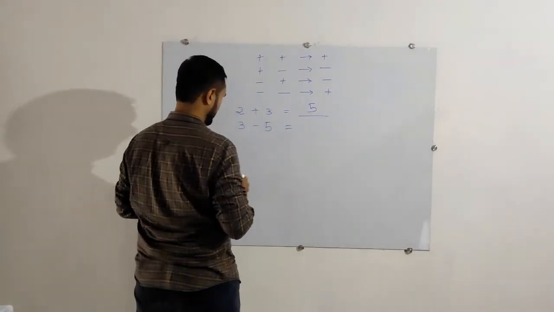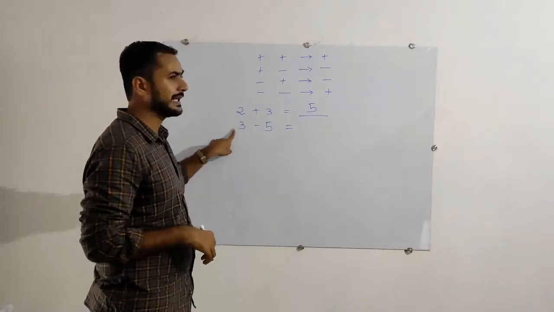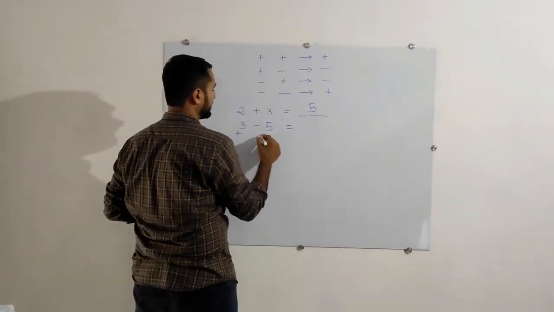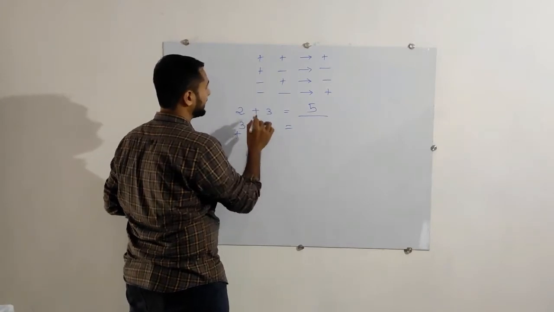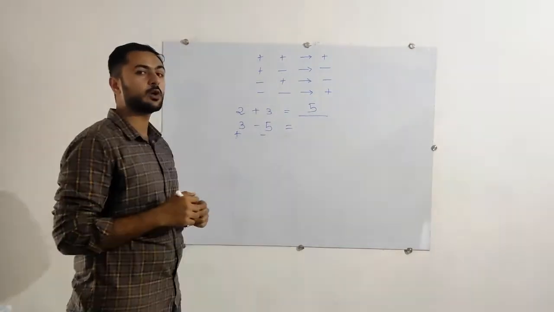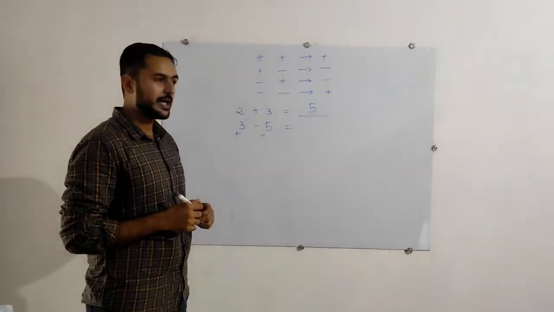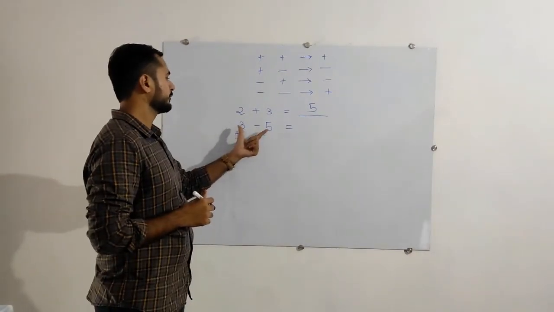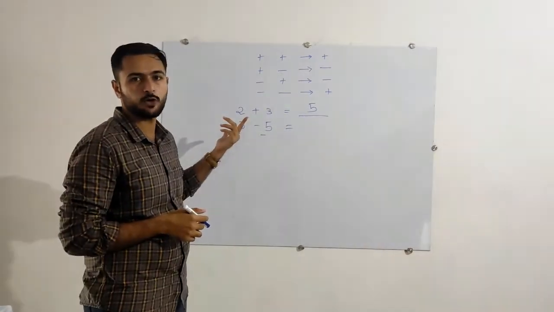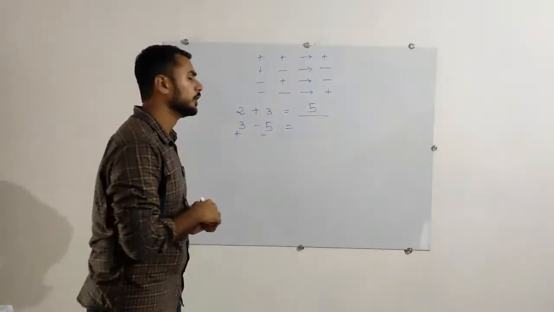Now another one, that is 3 minus 5. Now see which signs are here. For the 3, that is plus. Here that is plus, and here that is minus. It means plus minus, see this, plus minus gives minus. It means we will subtract. So 3 minus 5, or we can do it like this also: 5 minus 3. Both are the same, no problem. So 5 minus 3 is 2.